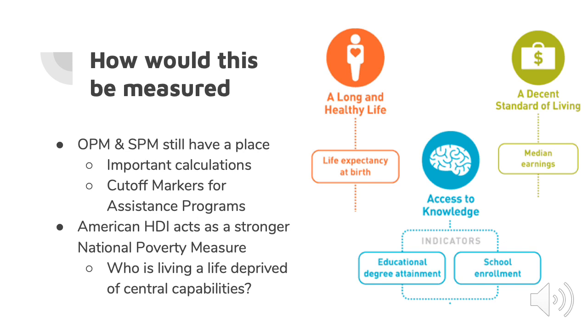We believe the infrastructure for measuring poverty already exists in the United States. We just need to change where calculations are being used. To keep common calculations for government assistance programs simple, we think that the OPM and SPM can still be used as a cutoff like they are today. Additionally, their calculations are important to our tracking of overall poverty trends, so we would not want to lose them altogether. But our government's official measure of poverty should more closely follow the calculations of the American Human Development Index. This index uses proxies to measure three central capabilities, so it shows us a representation of who is living in our definition of poverty, a lack of income or opportunity that results in the deprivation of a capability.